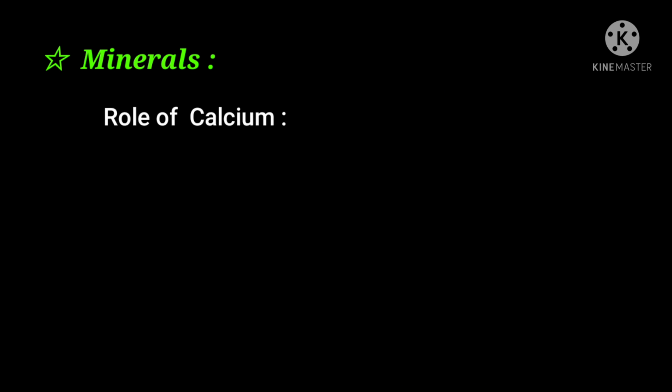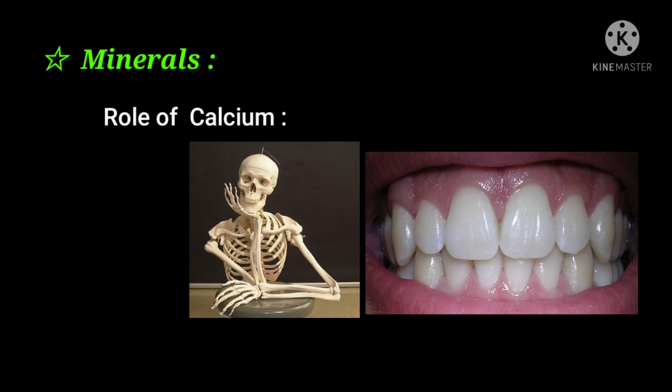Some important minerals like calcium. Calcium plays an important role in making our bones and teeth strong. We get calcium from different types of food material like different dairy products like cheese, curd, etc.